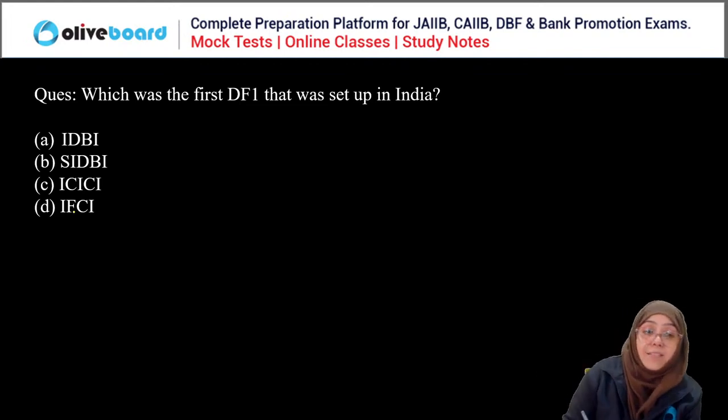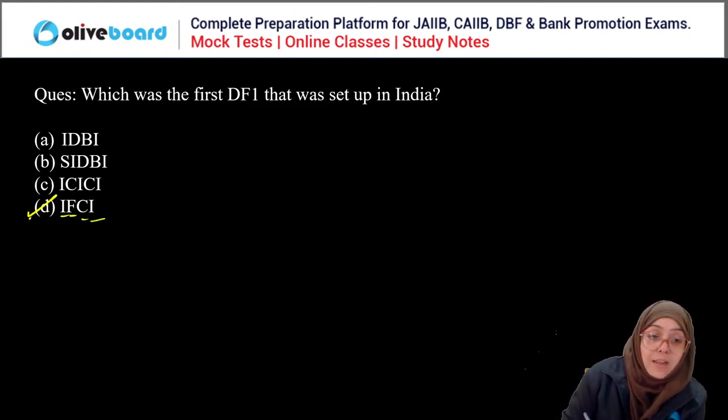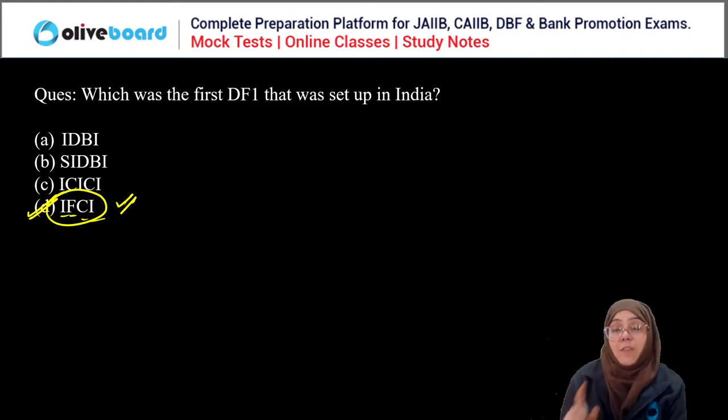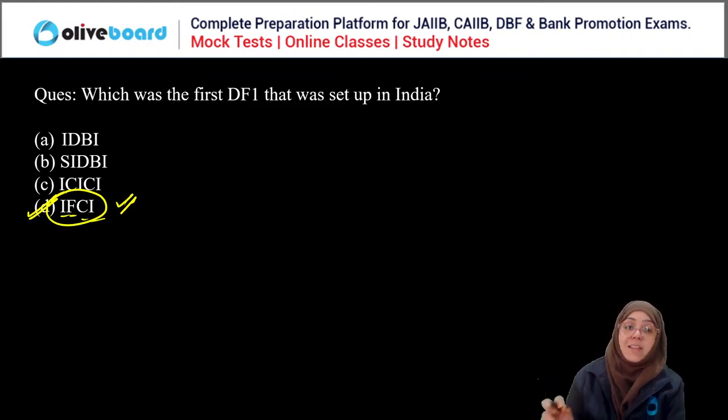Yes, it was the Industrial Finance Corporation of India, IFCI. The Industrial Finance Corporation of India was the very first development financial institution set up in India. So the correct answer is D, right? D is the correct answer.